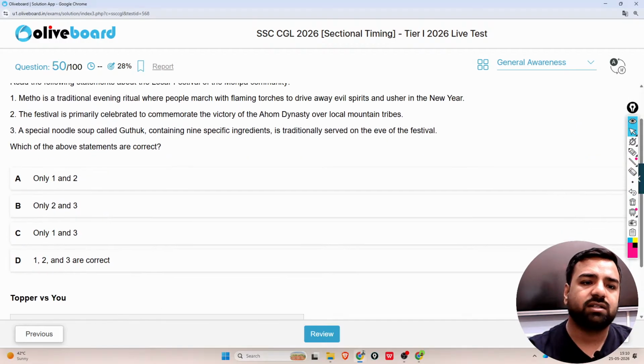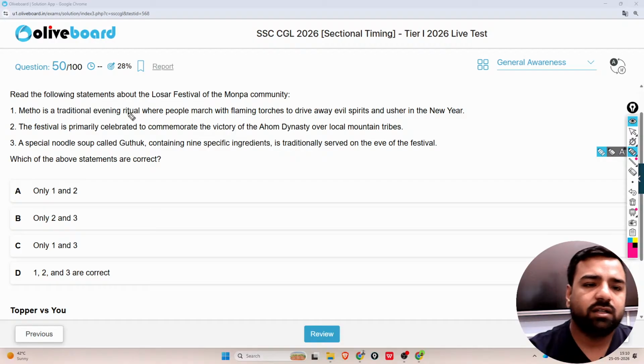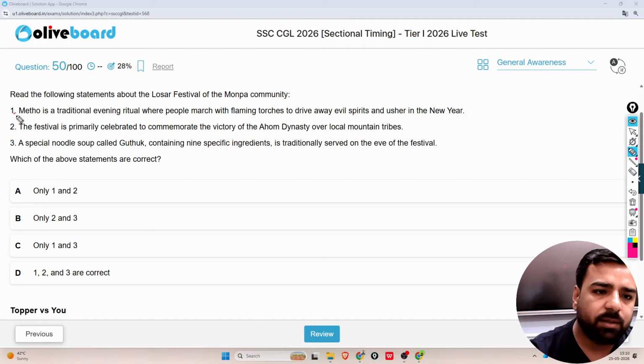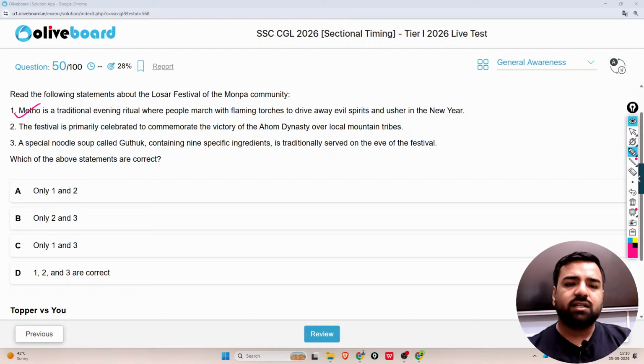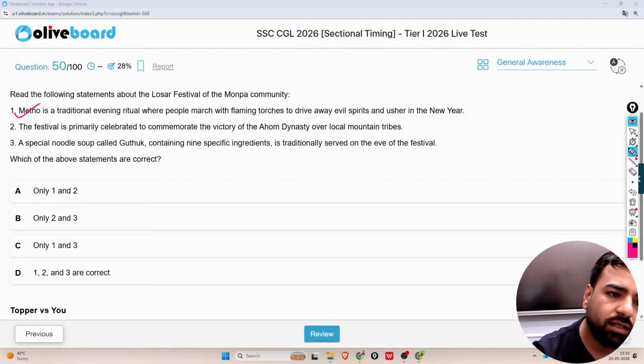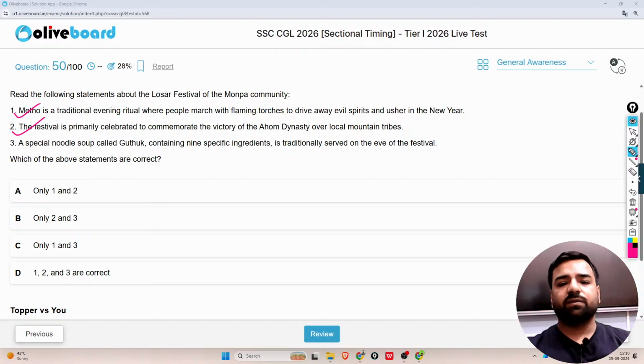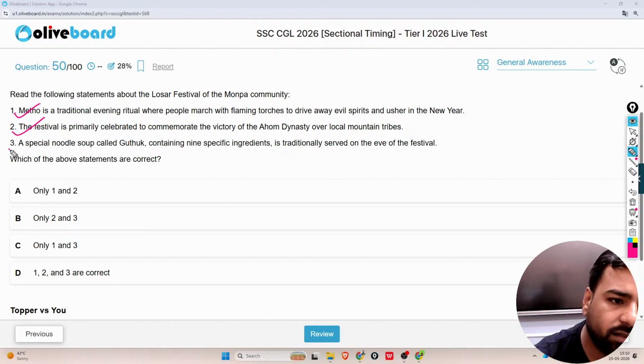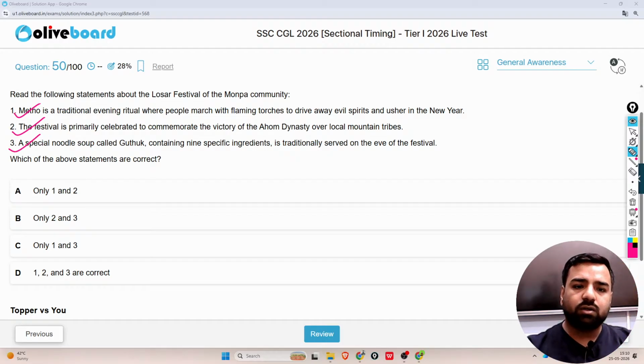Next, and the final question, is regarding a festival. Read the following statements about the Losar festival of the Monpa community. The first one is, Mito is a traditional evening ritual where people march with flaming torches to drive away evil spirits and usher in the new year. The second is, the festival is primarily celebrated to commemorate the victory of the Ahom dynasty over local mountain tribes. The third one is, a special noodle soup called gutuk, containing 9 specific ingredients, is traditionally served on the evening of this festival. Which of the following statements is correct?